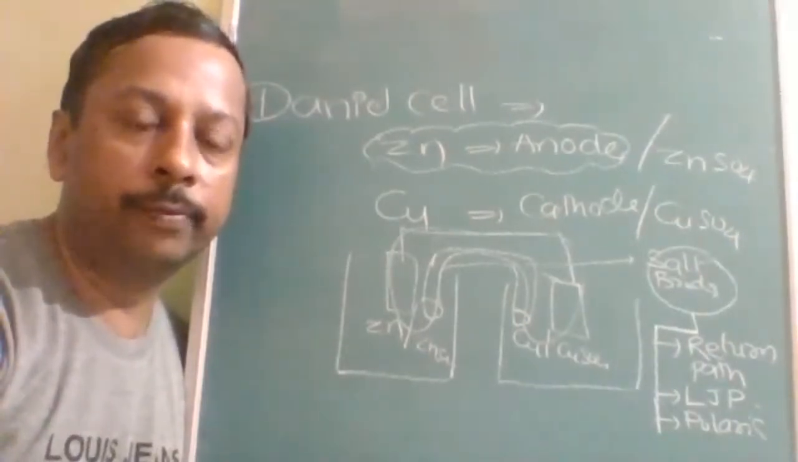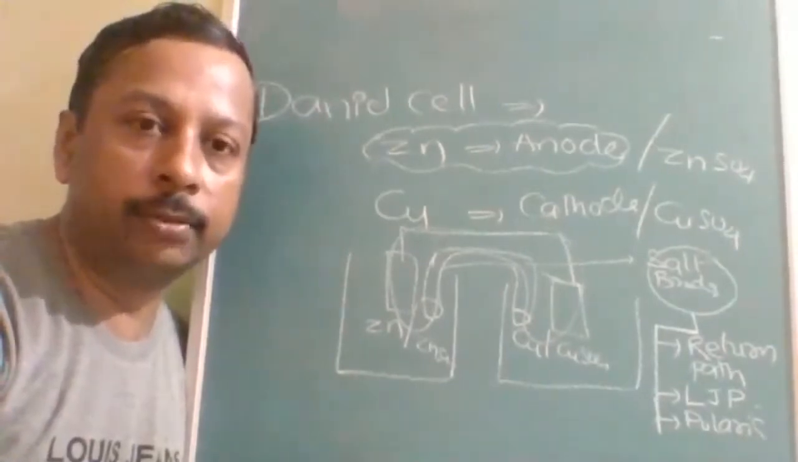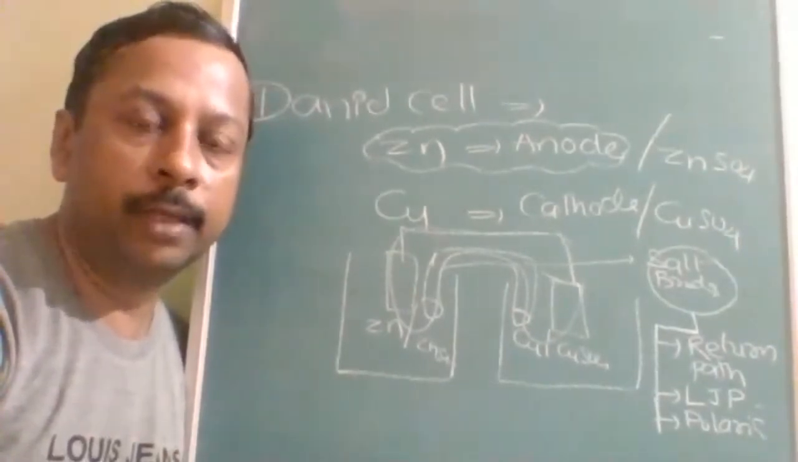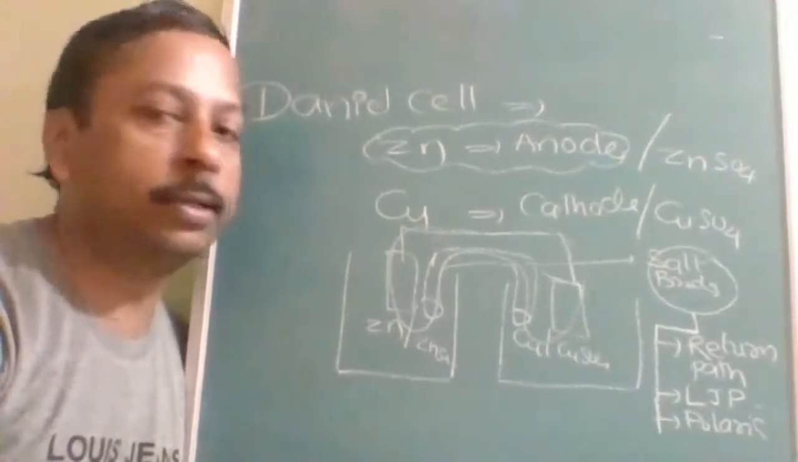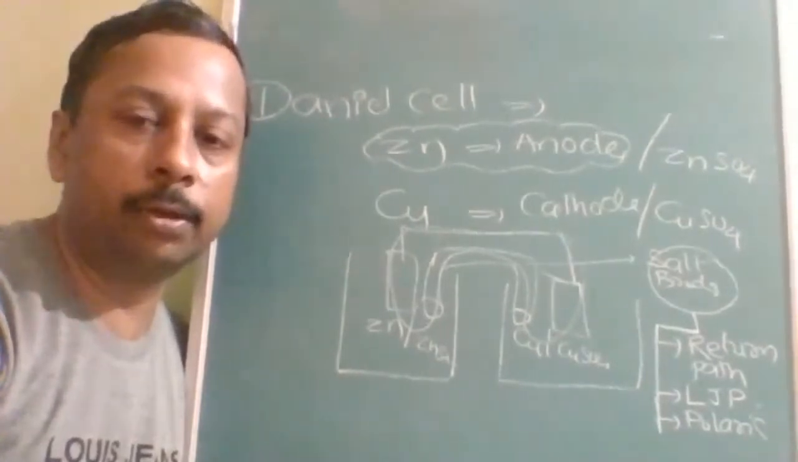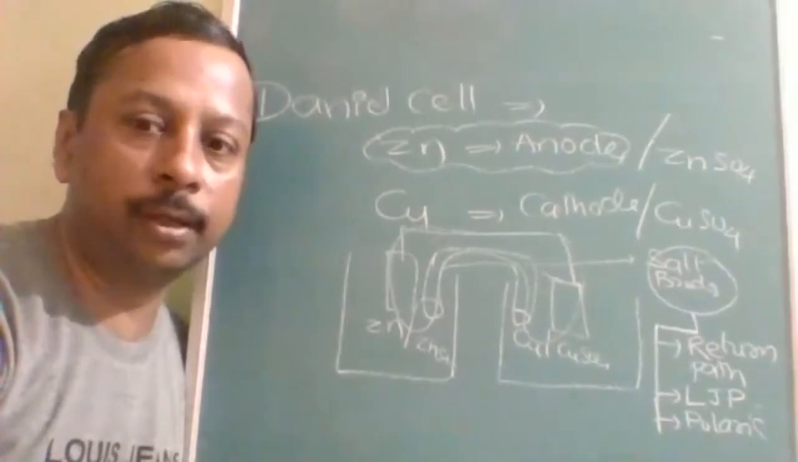So if it is asked which of the following is not a purpose of the salt bridge, then there will be only a single correct option. If more than one option can be correct, it will be all these three.